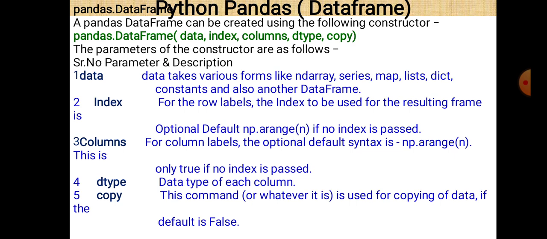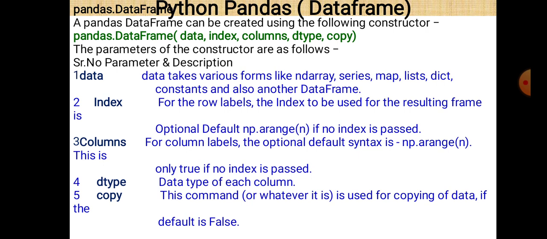Next is how to create a data frame using Python pandas. A pandas data frame can be created using the following constructor. A constructor is basically a function. So pandas.DataFrame(data, index, columns, dtype, copy). These are the 5 different parameters passed within the data frame: data, index, columns, dtype and copy.